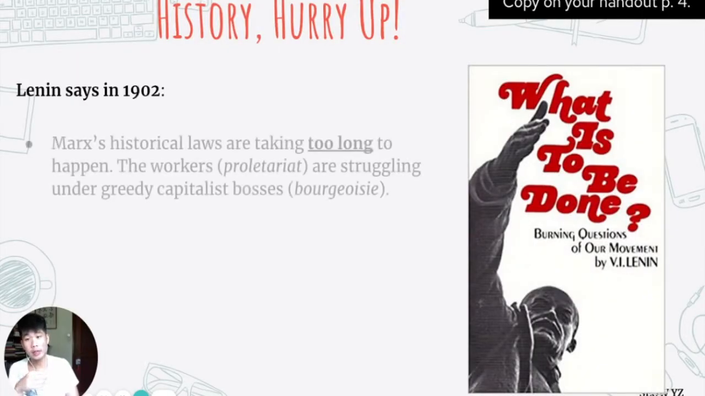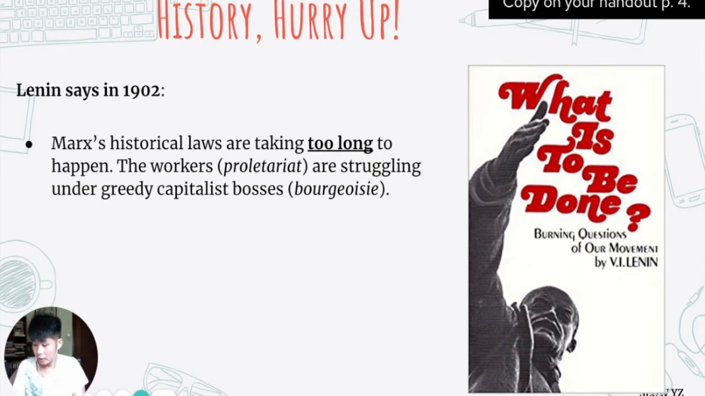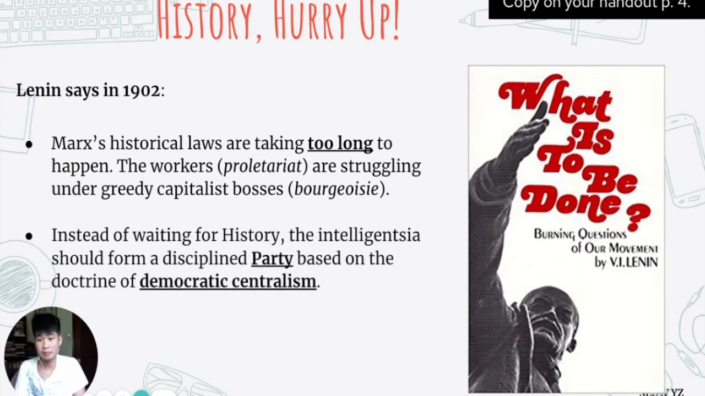So Lenin says, and now we go to page 4, Lenin says that Marx's historical laws are taking too long to happen. You can't just wait for the workers to one day have a random revolution. You have to direct it. And the one to direct it is a party, a communist party. The Communist Party will use this idea of democratic centralism. Democratic centralism means the party will discuss their ideas in the party. It's democratic because they discuss.